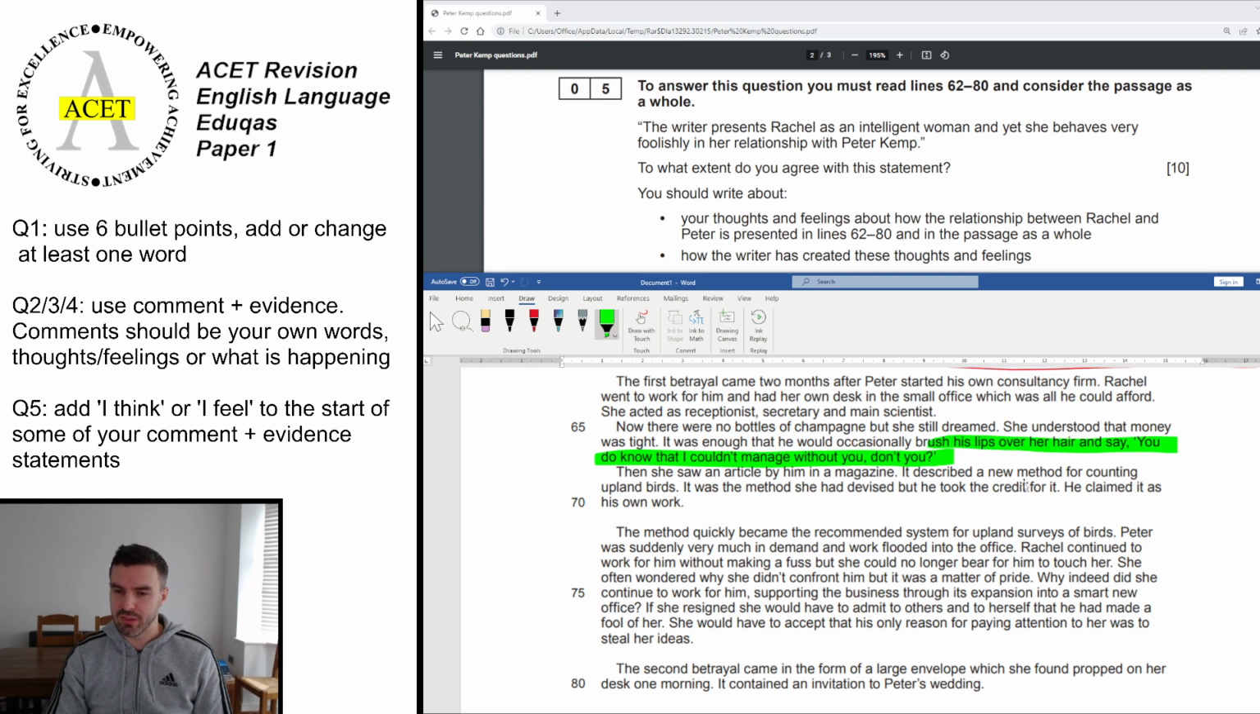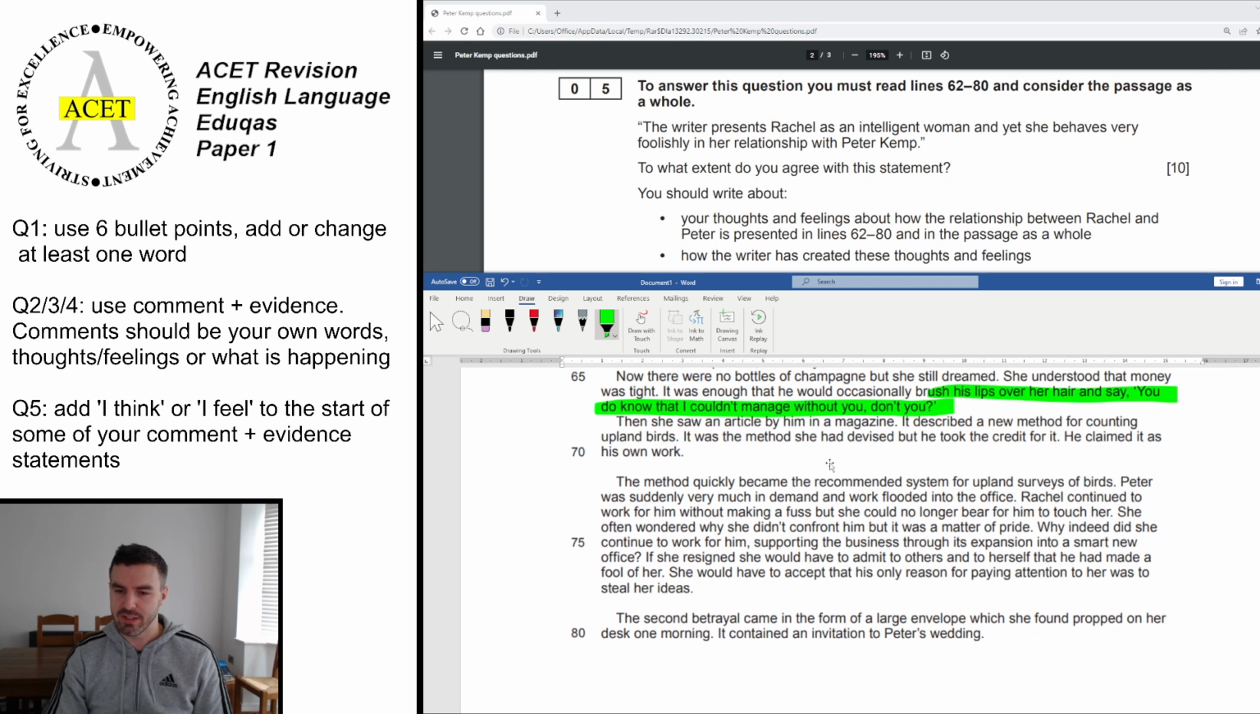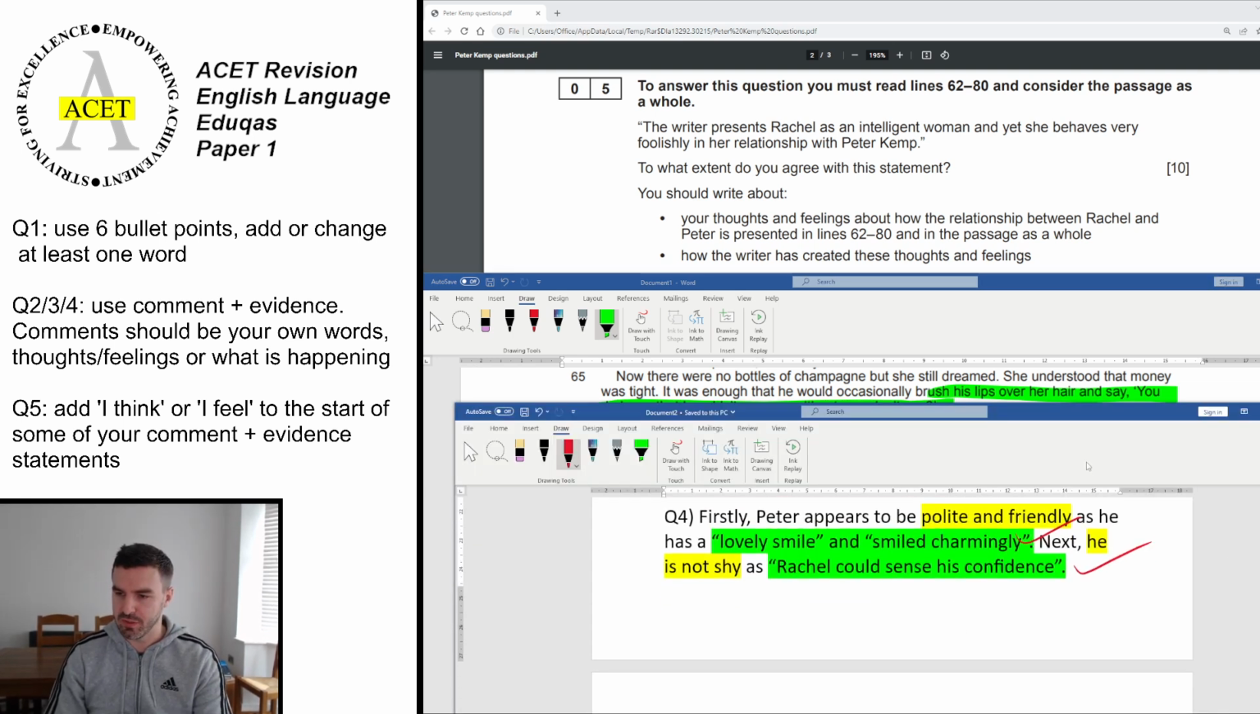Then she saw an article by him in a magazine. It described a new method for counting upland birds. It was the method she devised in the book, but he took credit for it. He claimed it as his own work. The method quickly became the recommended system for surveys of upland birds. Now, if he's claiming this as his own work, that tells us something about their relationship. Did he ever really like her, even though she liked him? No.